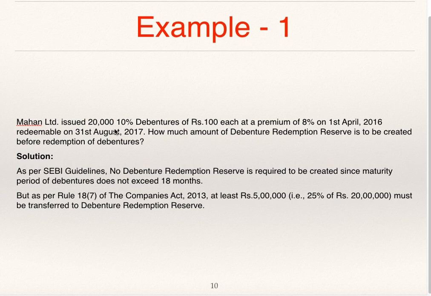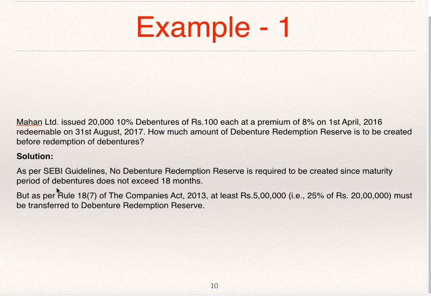Lesser than 18 months. As per SEBI guidelines, no debenture redemption reserve is required to be created since the maturity period of debentures does not exceed 18 months. It is 17 months, as we have just calculated. But as per Rule 18(7) of Companies Act 2013, at least 5 lakhs, 25% of 20 lakhs, must be transferred to debenture redemption reserve account. Why 20 lakhs? 20,000 into 100 nominal value.